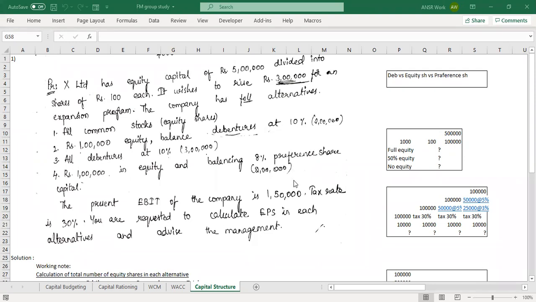All right. Before reading the question, like always, I have 4 things to discuss, which are going to help us in solving this question. First one is, as you can see, it reads debenture versus equity share versus preference share. It's been so long that we have been introduced to these kinds of words that I think we would have at least some idea about what these things are. Can somebody tell me, not what is a debenture or what is an equity, but what is the difference between these? Primarily, what is the difference?